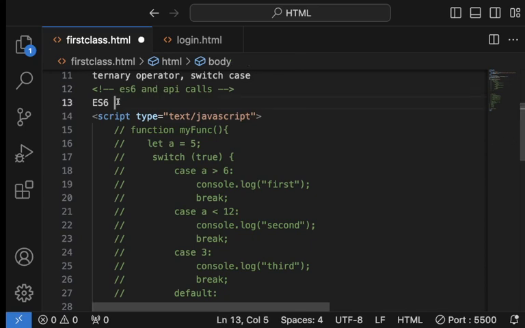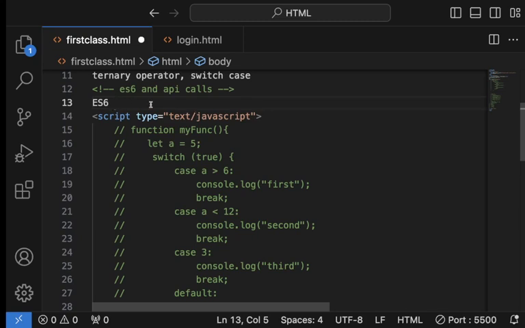And also, there are some improvements in ES6. There were some little bugs or some little issues with some things in ES5 that were corrected in ES6. So you're not going to be learning syntax alone, but you're going to be learning those little things that were added. So it has different topics under it.